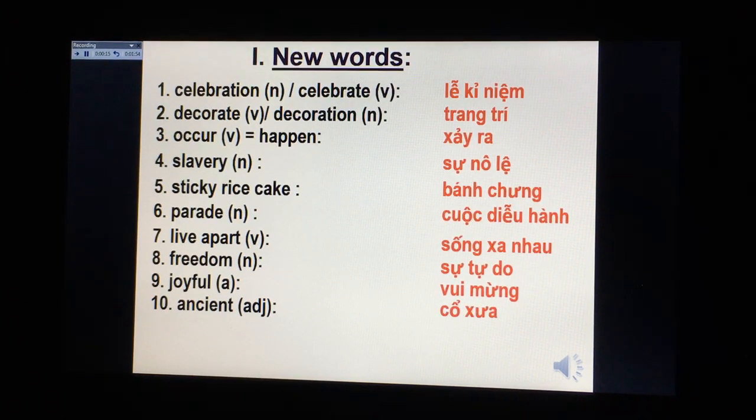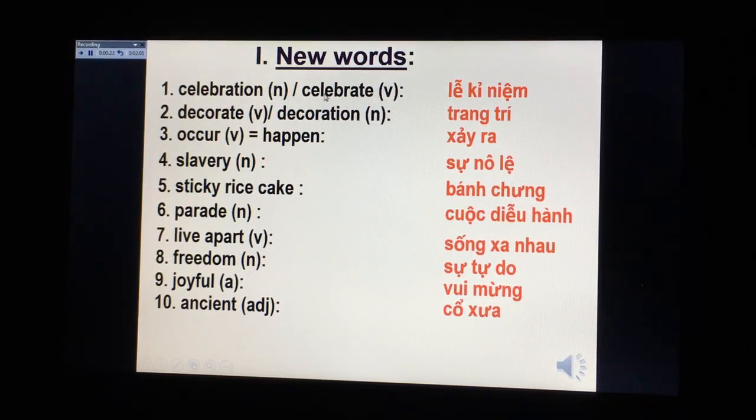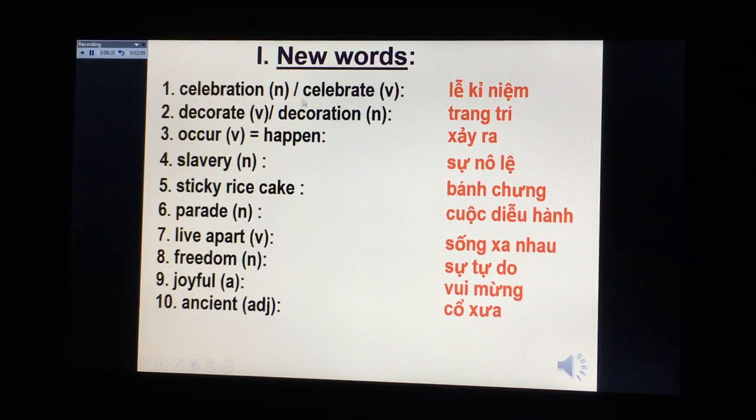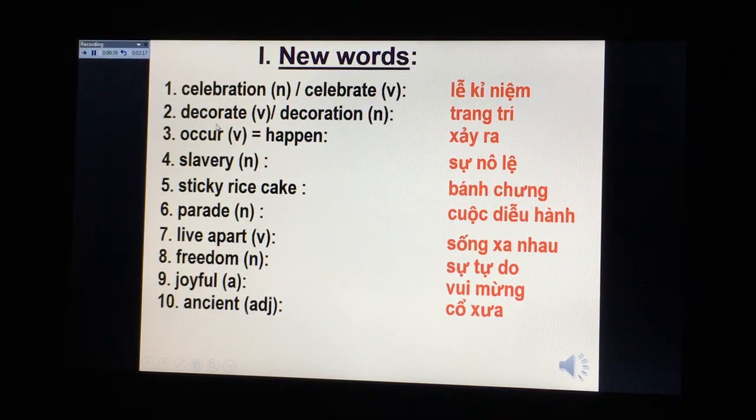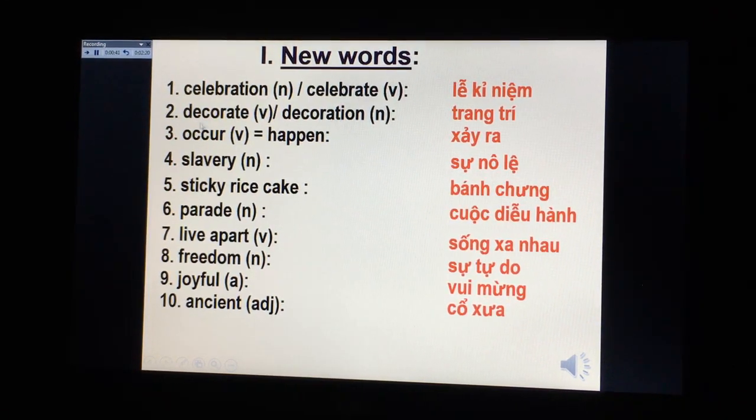Now, I want you to look at the new words here, and listen and repeat after me. Number 1, celebration. The verb of celebration is celebrate. Now listen and repeat again. Celebration, celebrate. Number 2, decorate. The noun of decorate is decoration. Now again, decorate, decoration.